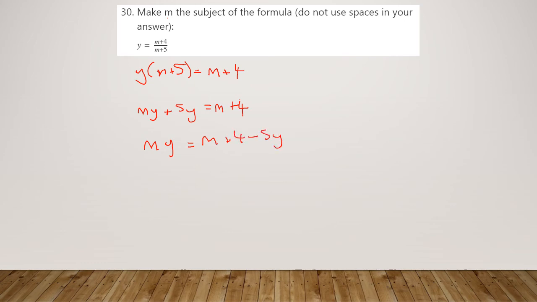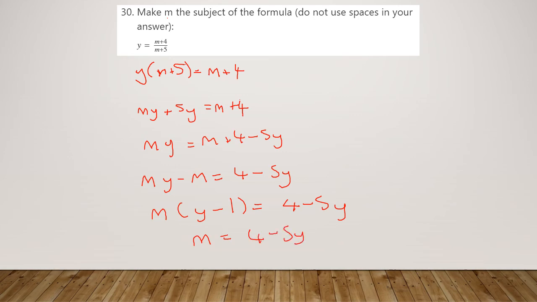Let's take an m off both sides to move the m over to the left. So my minus m equals 4 minus 5y. And now we've got all of our m terms on one side of the formula. We can actually factorise the m's out. So this becomes m brackets y minus 1 equals 4 minus 5y. And finally we can divide by that whole bracket that's on the left hand side. So m equals 4 minus 5y over all of y minus 1.